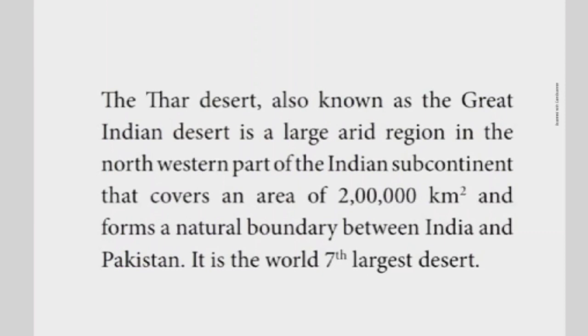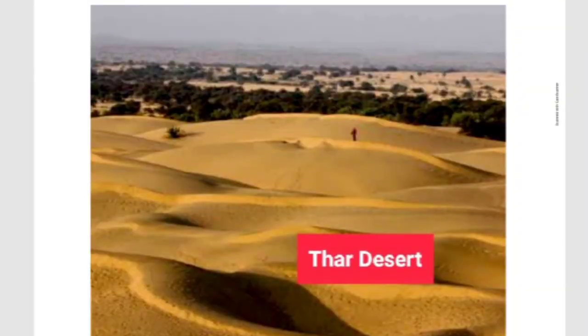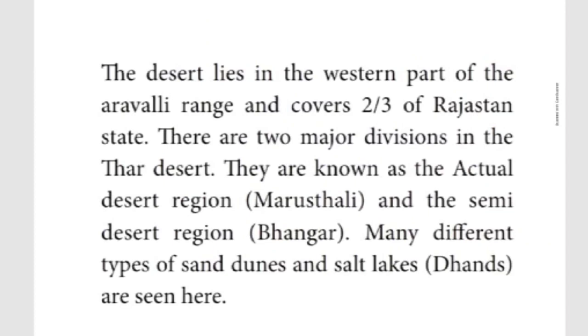Moreover, it covers two-thirds of the Rajasthan state. This is the Thar desert area. You can check it, children. It is located in the western part of Rajasthan. You can check this sand, we cannot walk even. Such sand dunes are there. As I told, it is located in the western part of Rajasthan. Here it is given as the western part of the Aravalli range, and it covers two-thirds of the Rajasthan state.